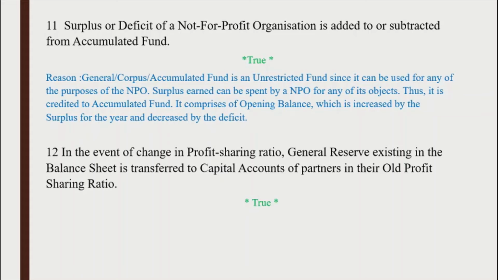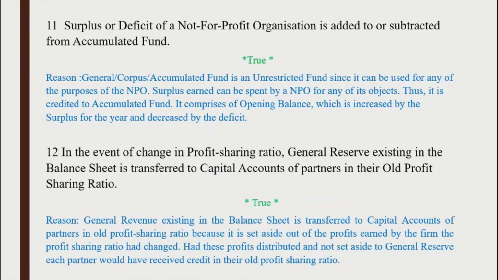It is true because general reserve existing in the balance sheet is transferred to capital accounts of partners in old profit sharing ratio because it is set aside out of the profits earned by the firm. Had the profit sharing ratio changed after these profits were distributed and not set aside to general reserve, each partner would have received credit in their old profit sharing ratio.